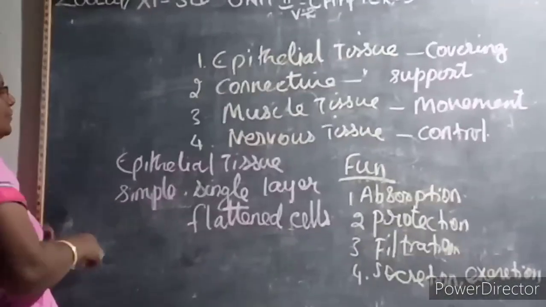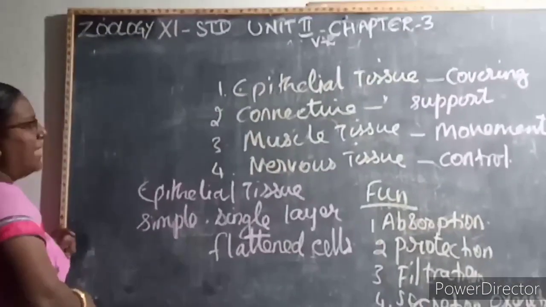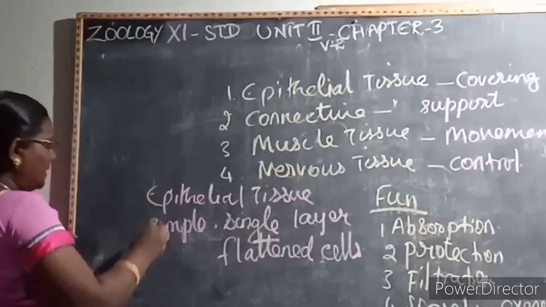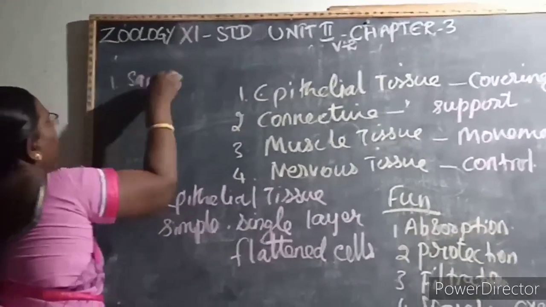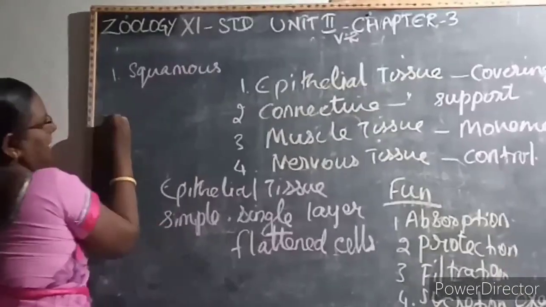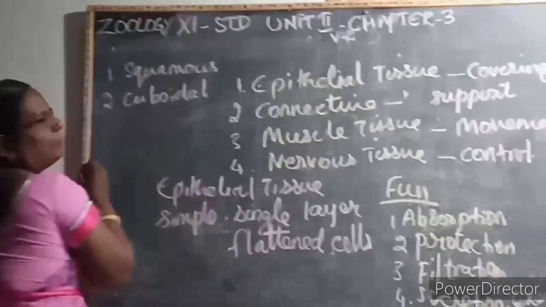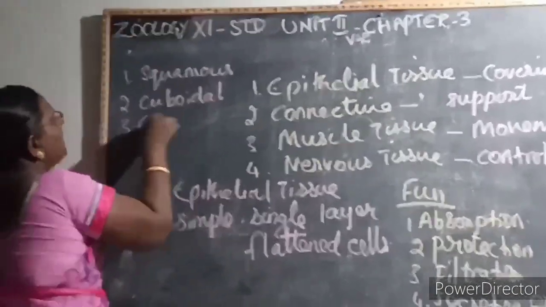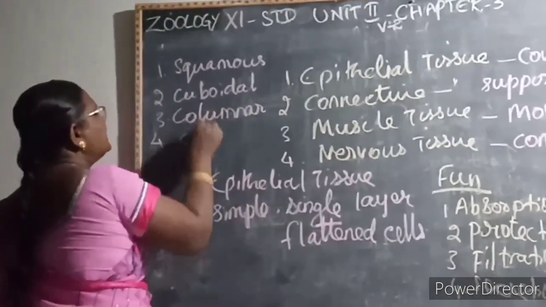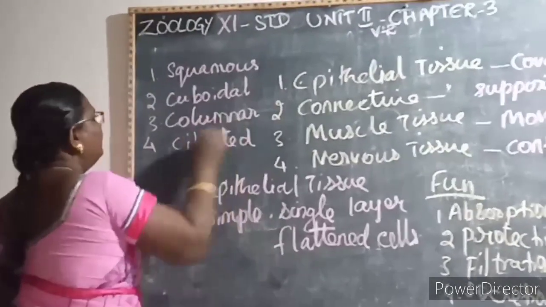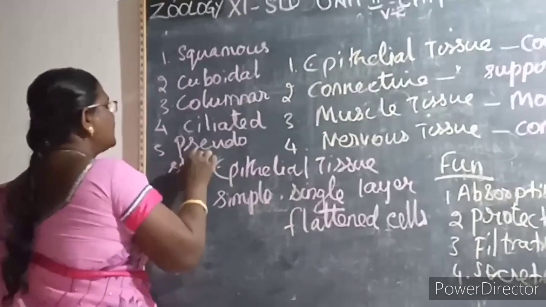Again, this epithelial tissue is classified into two: one is simple epithelium and the second one is compound. The simple epithelial tissue is classified into 5 types. First one is squamous epithelium. Second one is cuboidal epithelium. Third one is columnar. Fourth one is ciliated. Fifth one is pseudostratified.